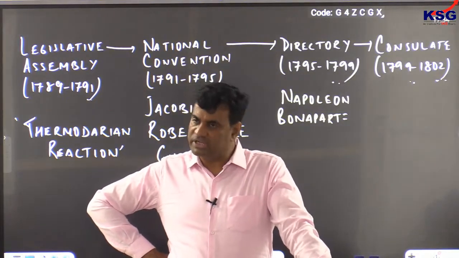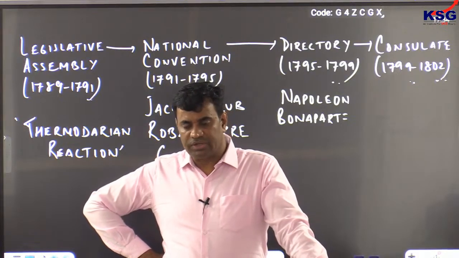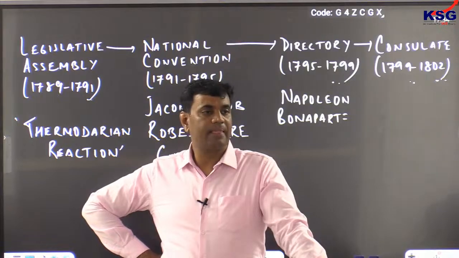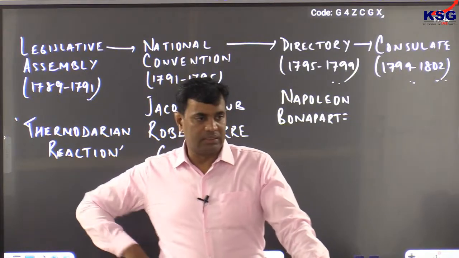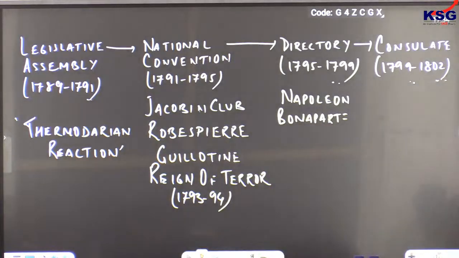Comprising of 3 members, not 5 directors, comprising of 3 members. Clear? Chain paragraph, right? During the phase of the consulate,